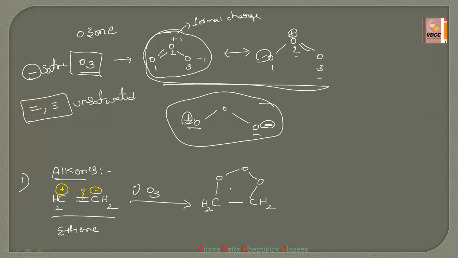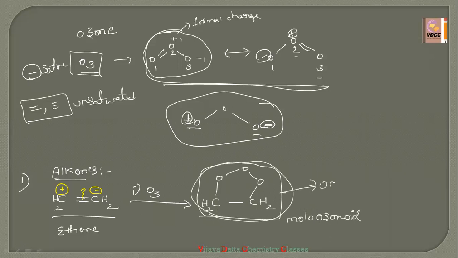So actually this is called molozonide. What is its structure, students? Molozonide. And this structure is highly unstable.